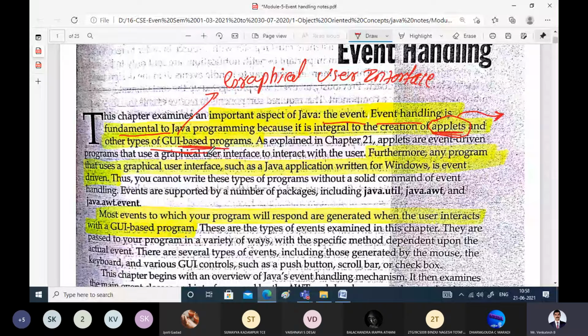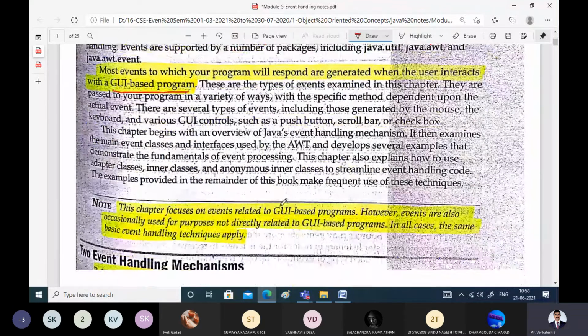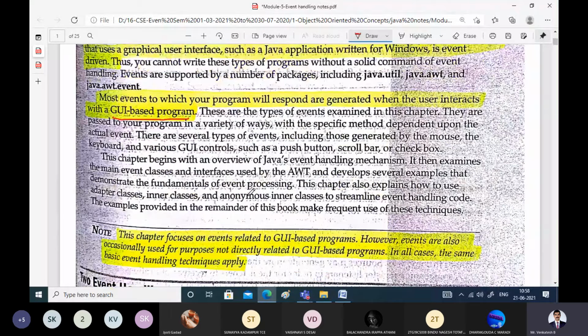Whatever program is written, it will have one corresponding graphical user interface with the help of which we will interact with the program. They are called graphical user interface based programs, because if we have the GUI, we can talk to the programs. It is difficult to remember the commands for all the operations, so graphical user interfaces are developed to talk to the program.